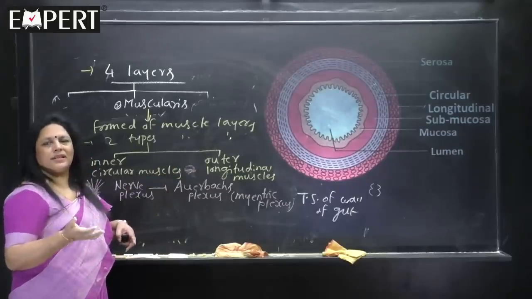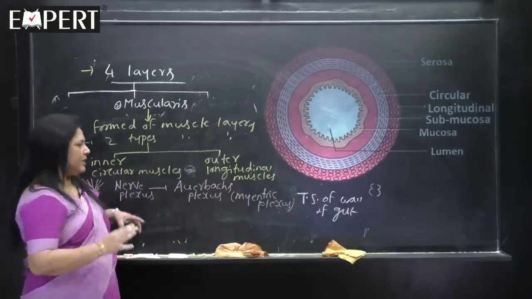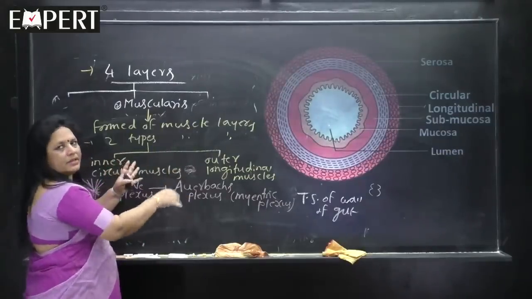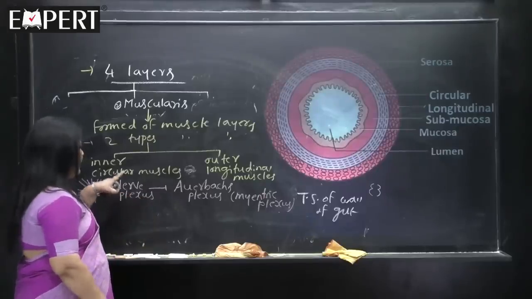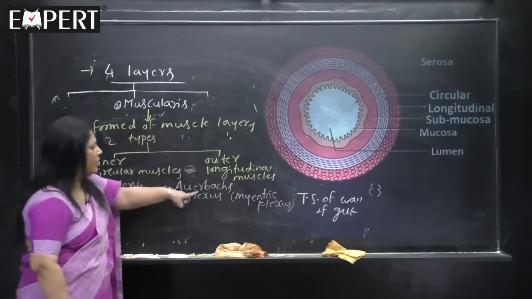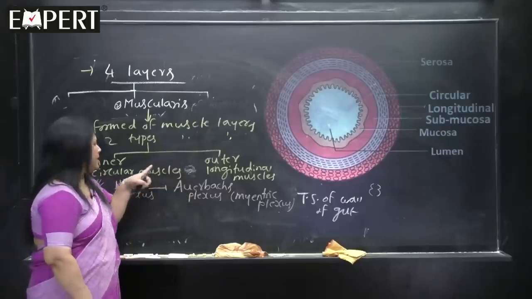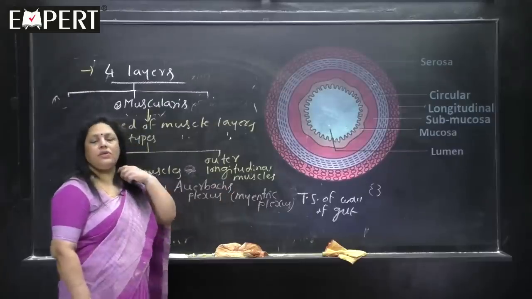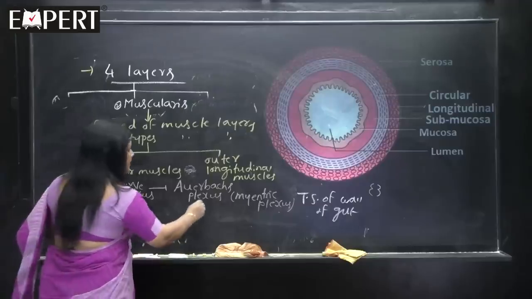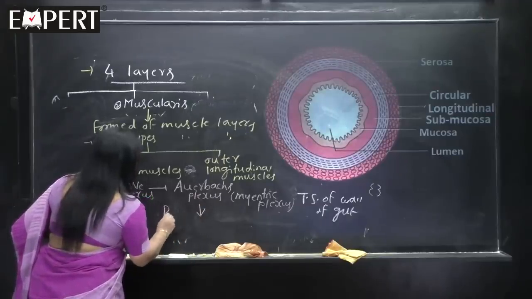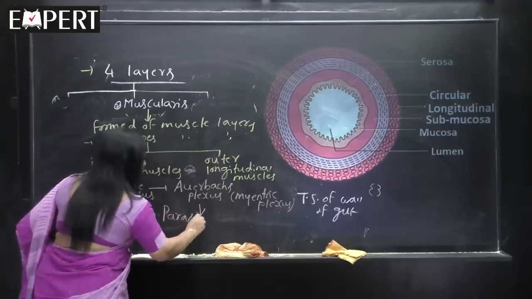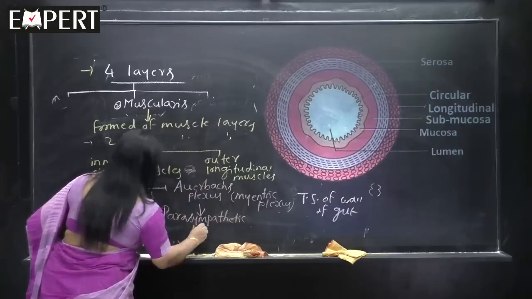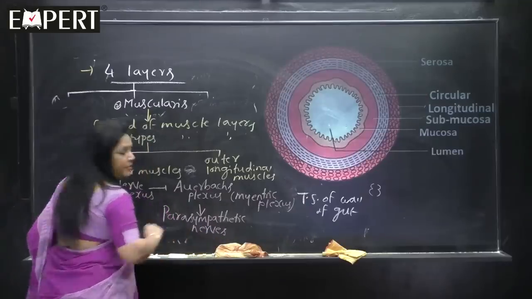See, what is the function of the neural system? To control the activity. The nerve plexus which is nearer to this digestive tract will control the functioning of that part. Like that you should imagine. The nerve plexus, Auerbach's plexus, is present in between the inner circular muscle layer and the outer longitudinal muscle layer. And this nerve plexus is formed of parasympathetic nerves.